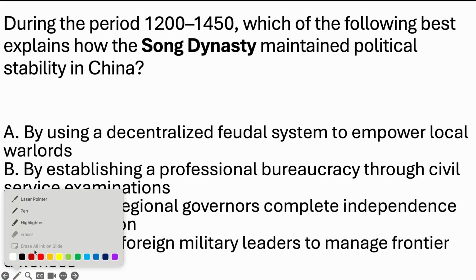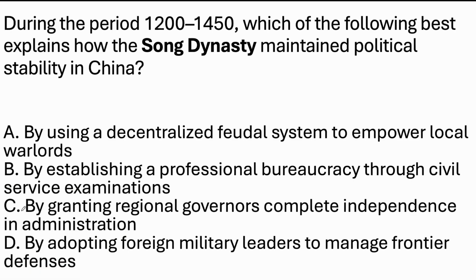We're going to take a quick moment to dissect this. This is a typical AP question if you've never seen this before. It usually offers a time period or a hint of the time period. So we're talking about the Song dynasty, so we do know that it is a period. We're looking for political stability. A, a decentralized feudal system to empower local warlords, we didn't really touch on that, so let's move on to the next one. B, by establishing a professional bureaucracy through civil service examinations. We did talk about civil service examinations.